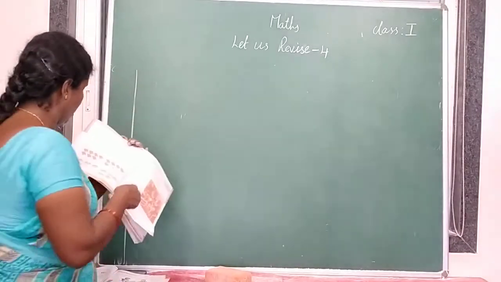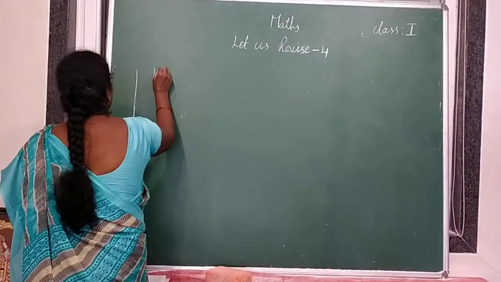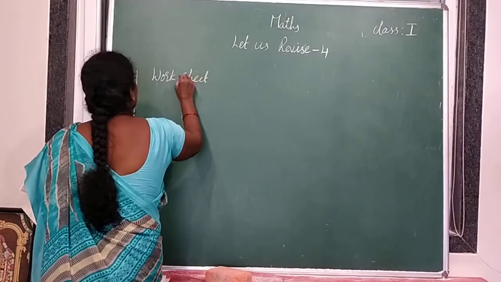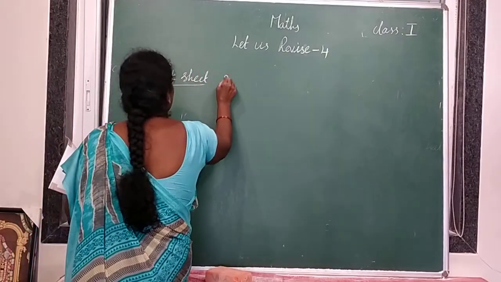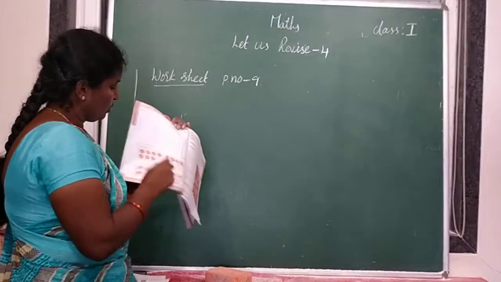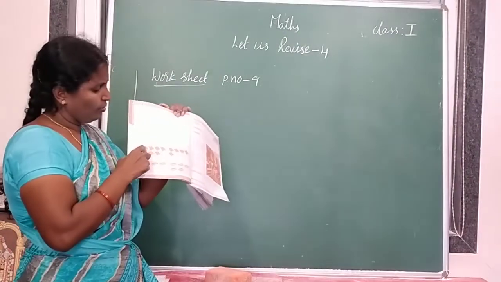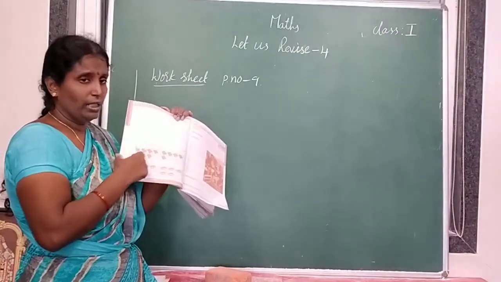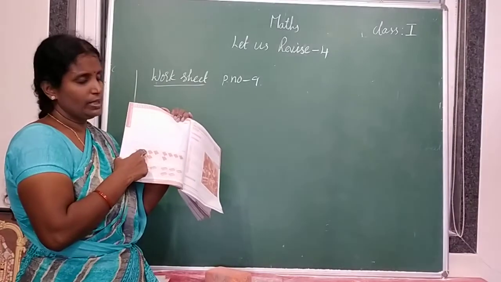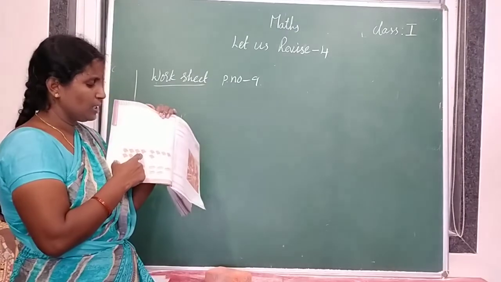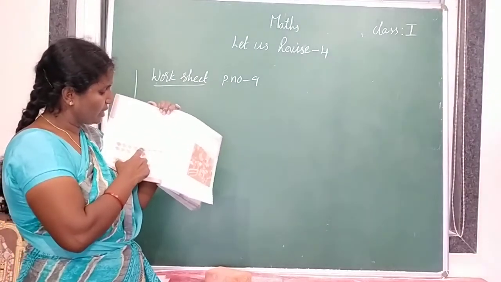How many books? This is the worksheet, page number 9. So 1, 2, 3, 4, 5, 6, 7 books are there. Is it showing 5 books? No, 7 books are there, so it is showing 7 books. So this is wrong. Leave it and go for the next picture.